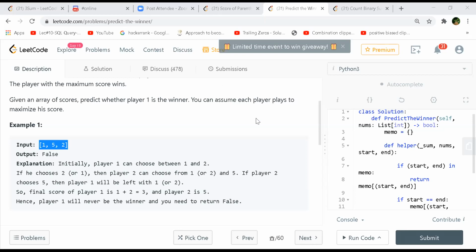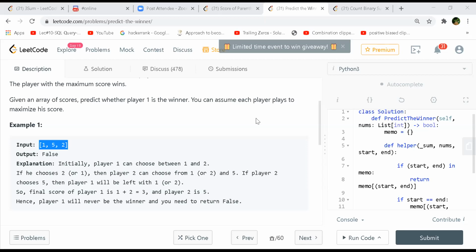So 1 minus that helper function. That will be a very easy way to do it. Similarly you do for the 2 also: you take 2, divide the other array from 1 to 5, and pass it to a recursive call. Whatever score you get, you reduce from 2.